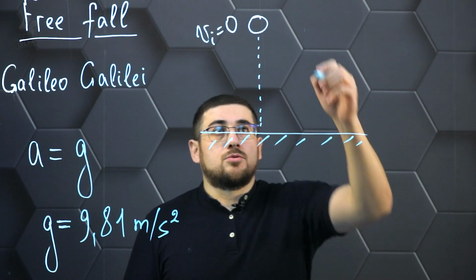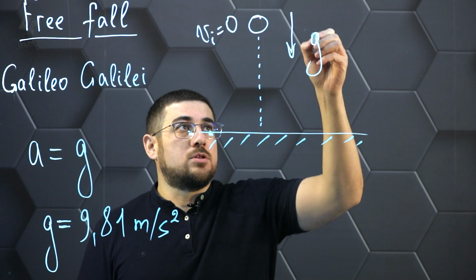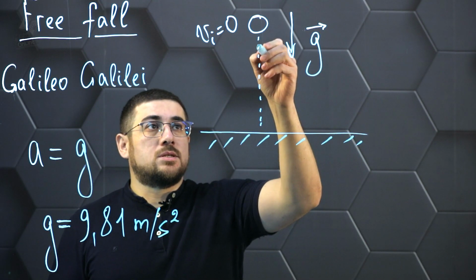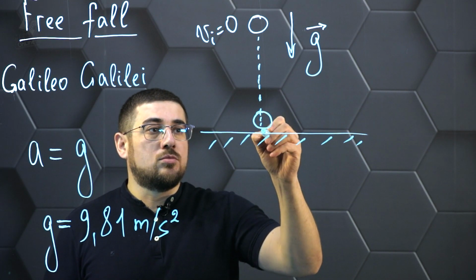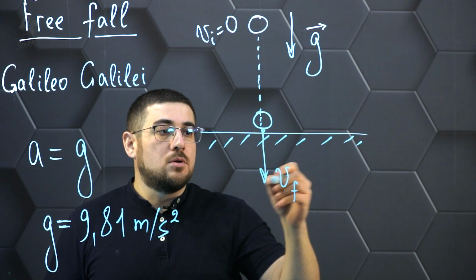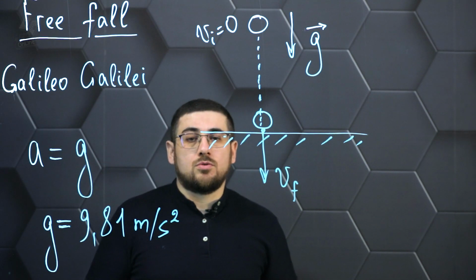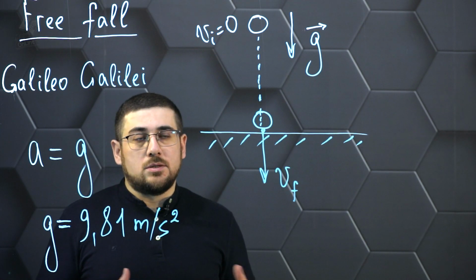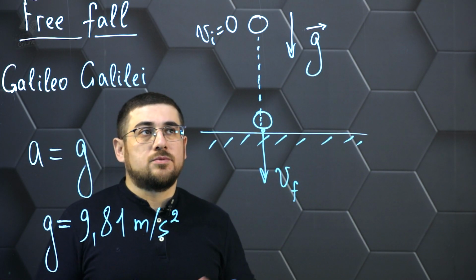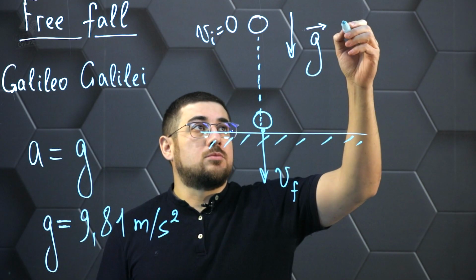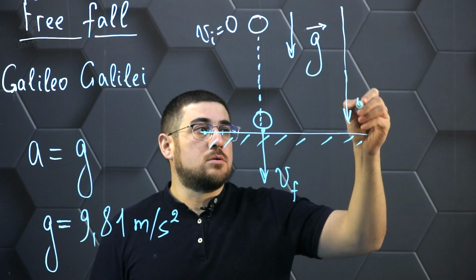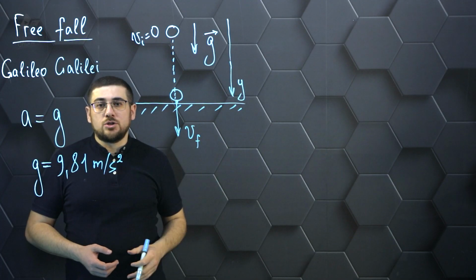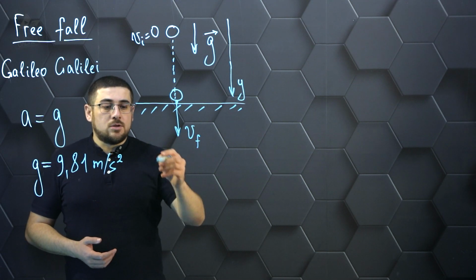In this case, it turns out that the body at any moment of time will have a given acceleration. That is, it will constantly gain speed, and in the process of this movement, before hitting the Earth, will have some final velocity, which we can determine by a known law, the law of velocity. In this case, we can enter the coordinate axis directed both vertically upward and vertically downward. In general, there is no big difference here, but suppose for convenience we direct the y-axis, in which the body moves, downward so that all projections of these values were positive. Then we can write the equation of velocity in this form.